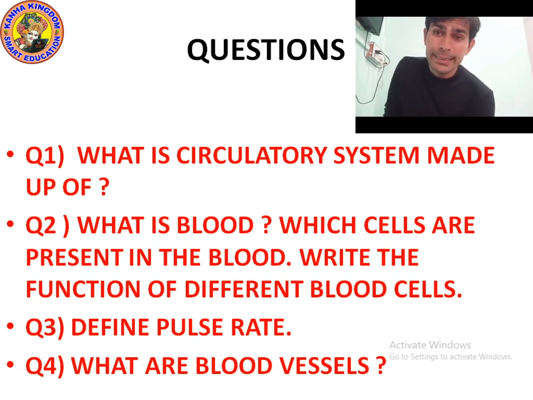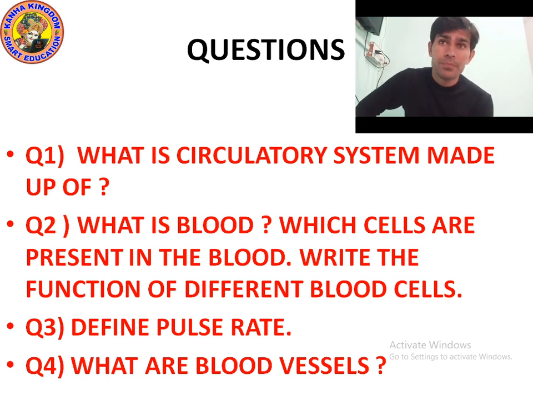Okay, it's time to ask questions from you. Question number one: what is the circulatory system made up of? The circulatory system is made up of heart, blood and blood vessels.